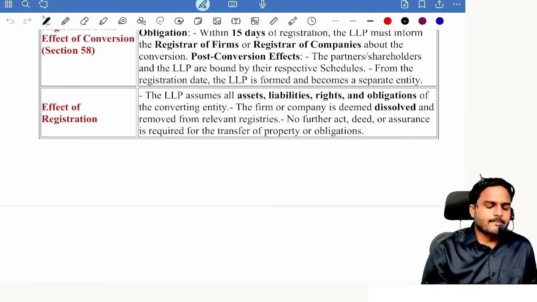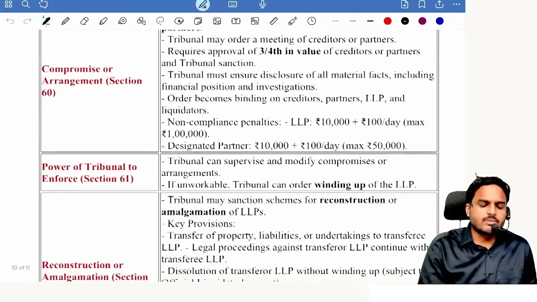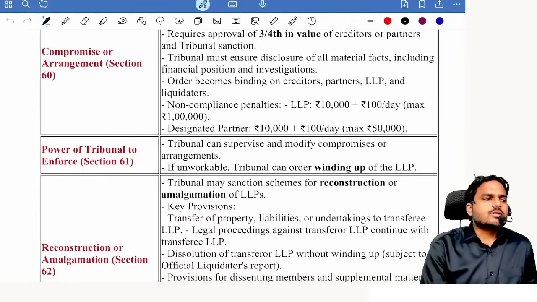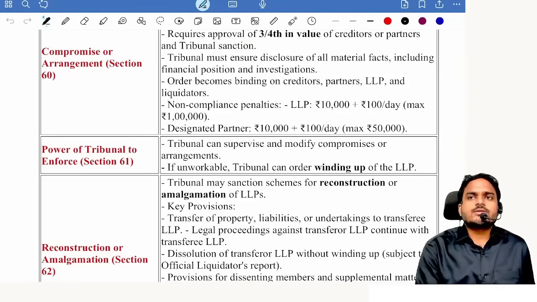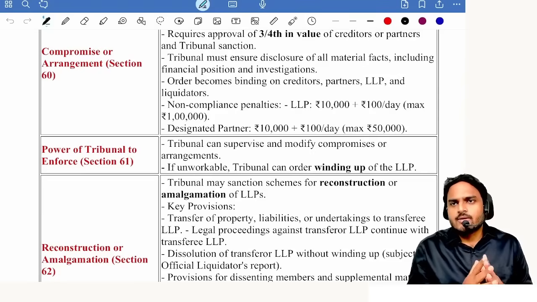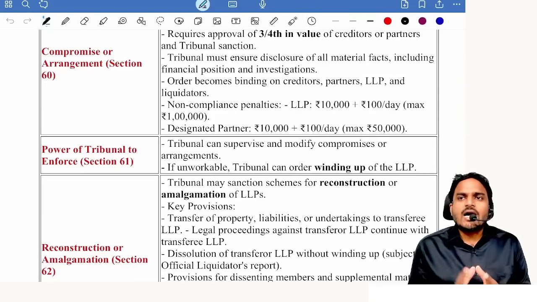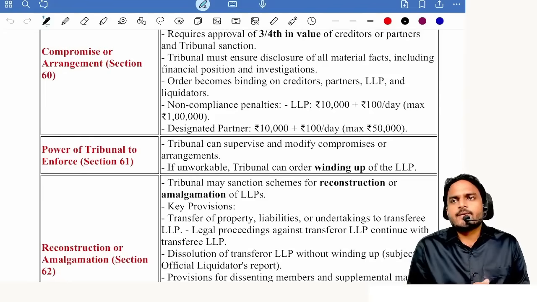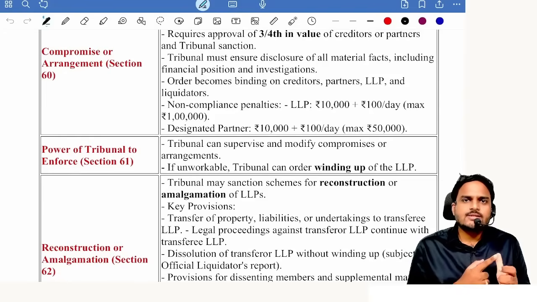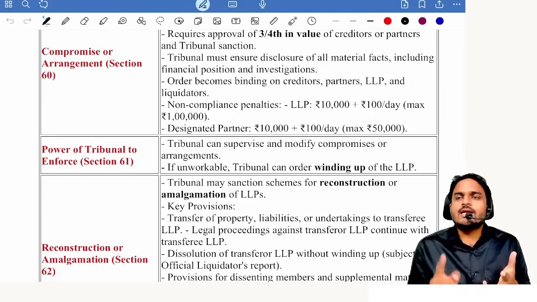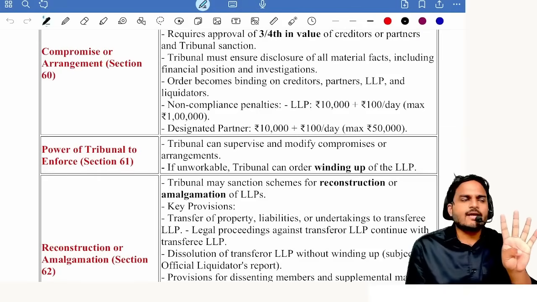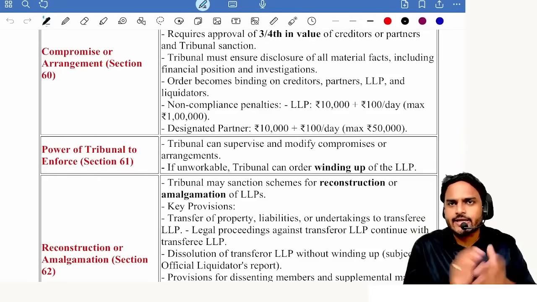Next one, compromise arrangements. Who has the power to sanction compromise arrangements? The Tribunal. But the Tribunal will give approval based on an application filed by whom? Partners, creditors, the LLP, or the liquidator. These 4 persons can file an application with NCLT for compromise or arrangement.